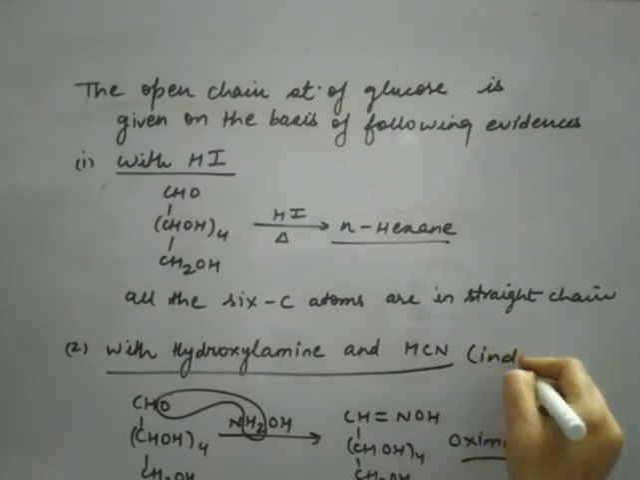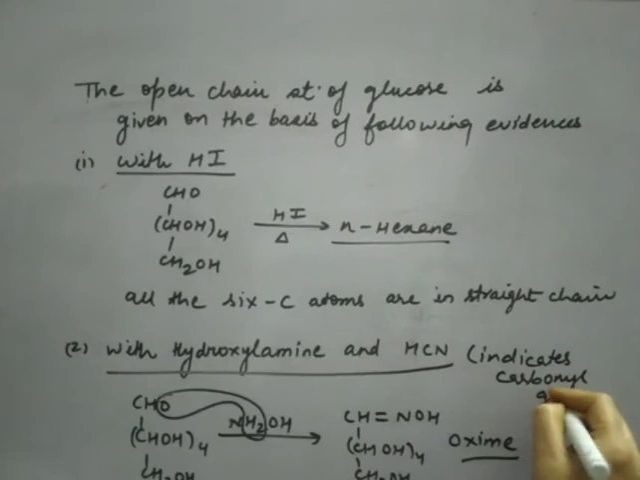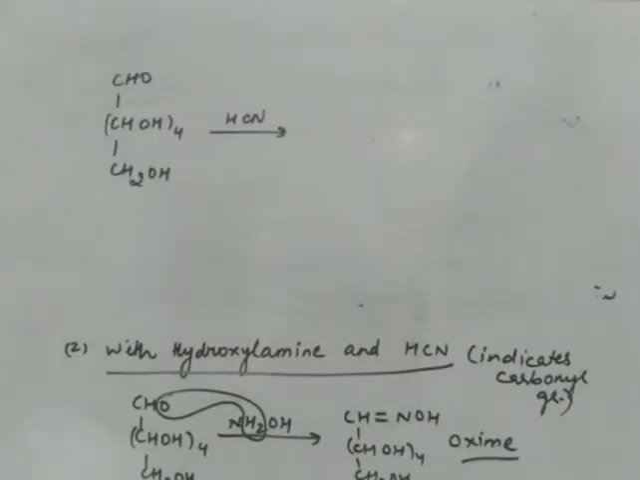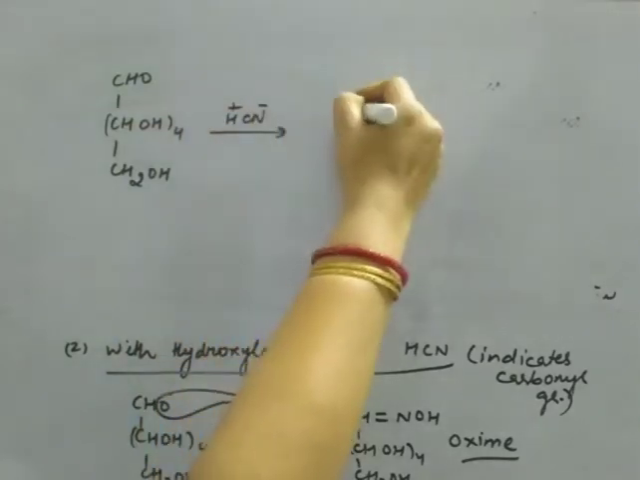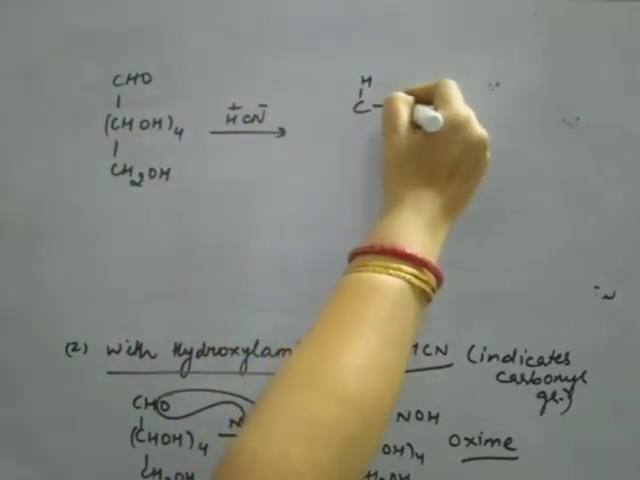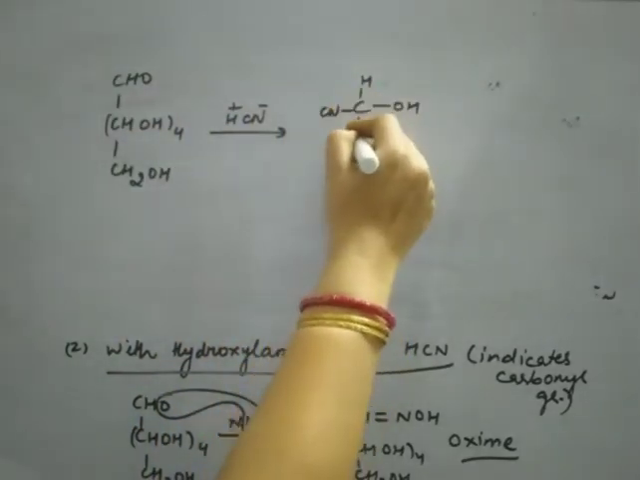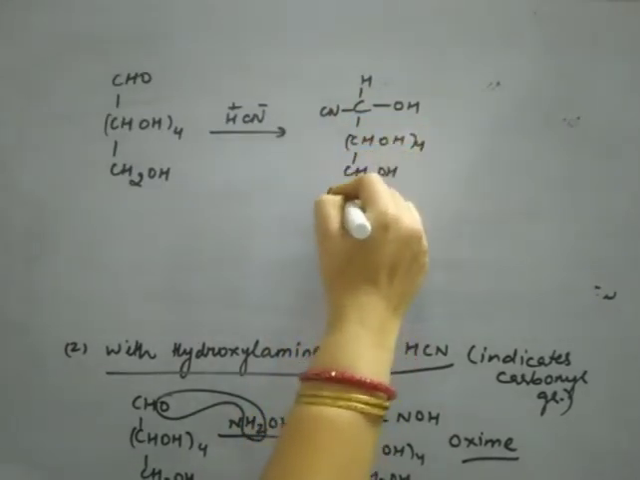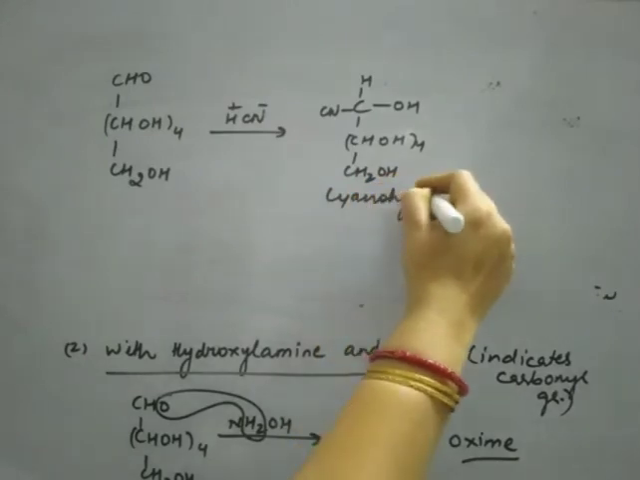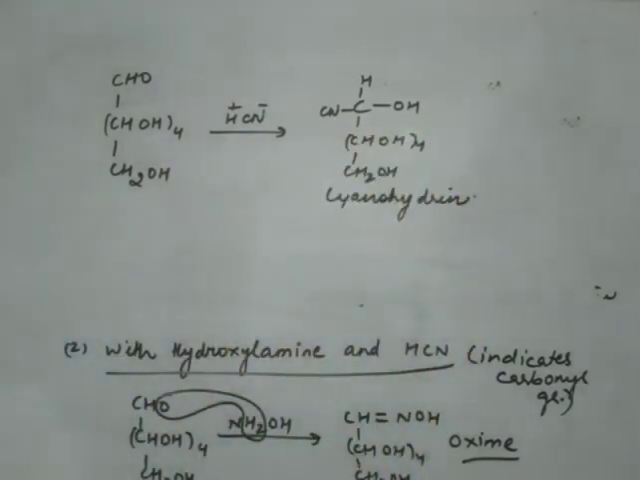Indicates carbonyl group. Likewise with HCN also, glucose gives cyanohydrin. So glucose is treated with HCN. This is plus, this is minus. Now these two will be added here. So we'll get, like this. And this compound is known as cyanohydrin. So formation of cyanohydrin shows that glucose has carbonyl group.